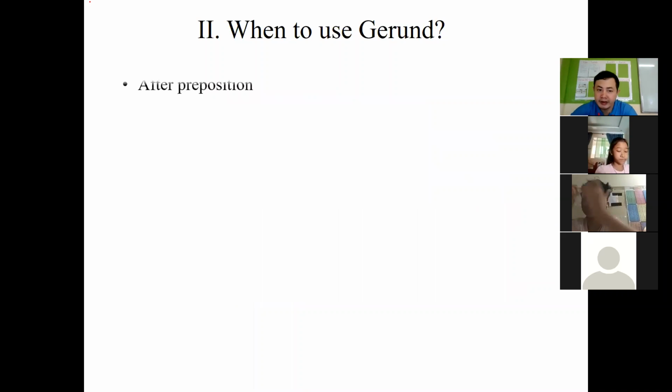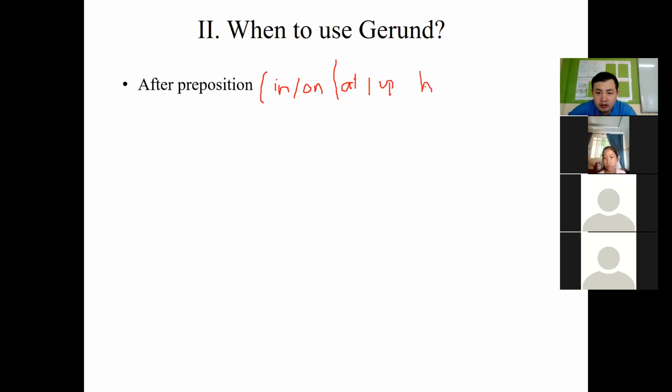So let's go to number 3. We also use gerund after a preposition. I guess you already know prepositions, right? We have in, on, at, up, between, and so on. So these are prepositions. When you see all these prepositions, after them we also use verb ing.